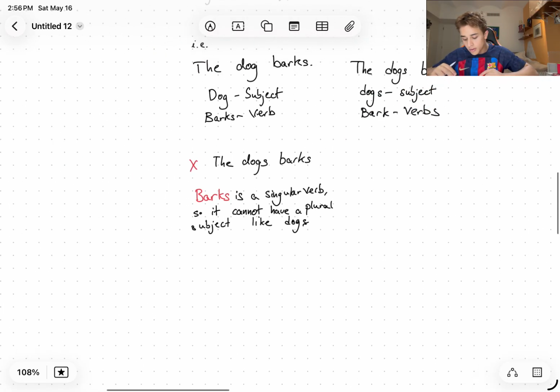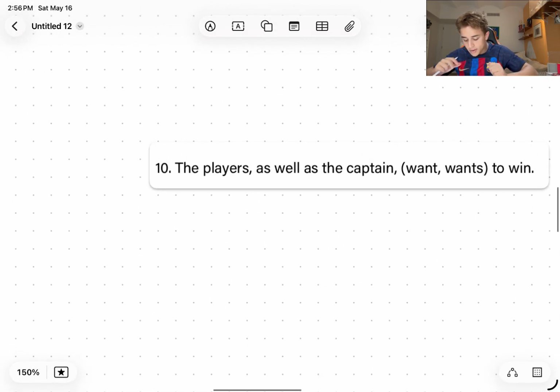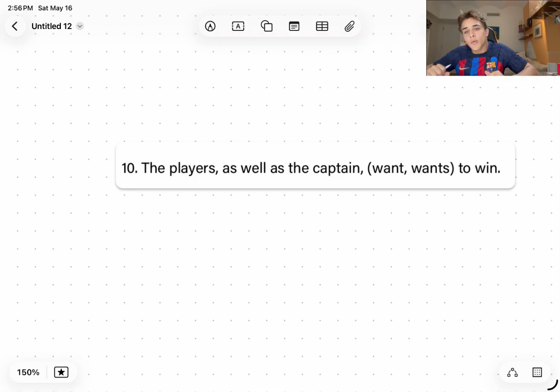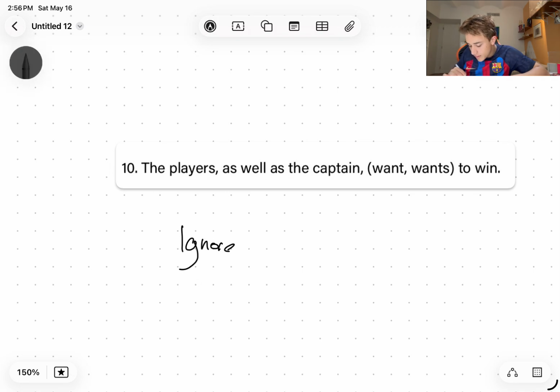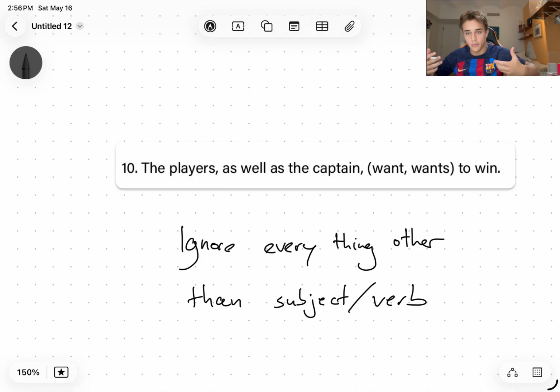So we're just going to run through some example problems. The players, as well as the captain, want to win. What's important about questions like this is you essentially have to ignore everything between the subject and the verb. So, ignore everything other than the subject and the verb. What's our subject here? What is doing the wanting, which is what the verb is? Well, it's the players. It says, as well as the captain. That's a modification to the subject, which is the players.